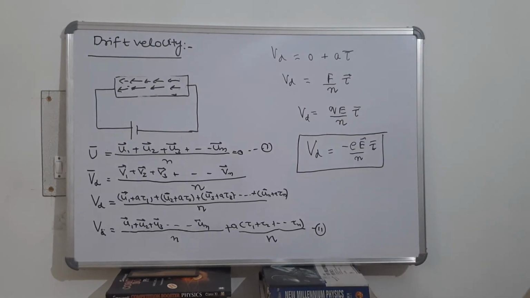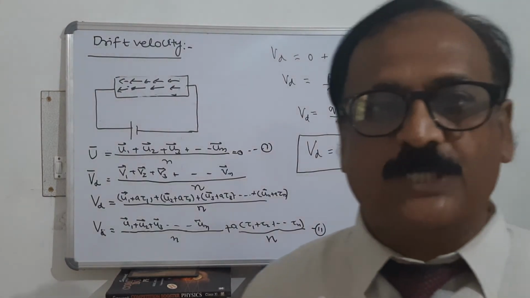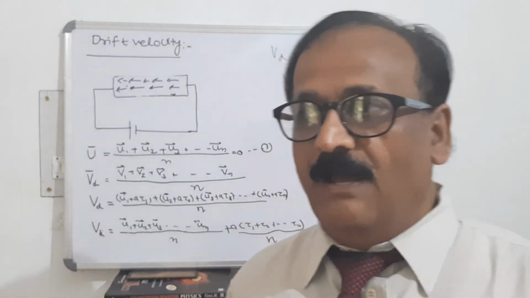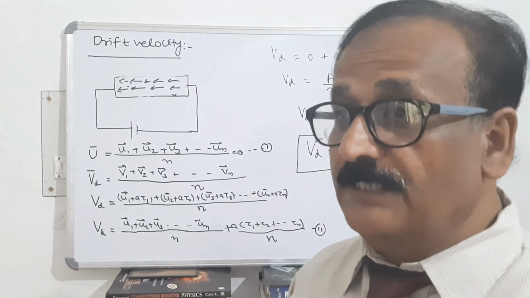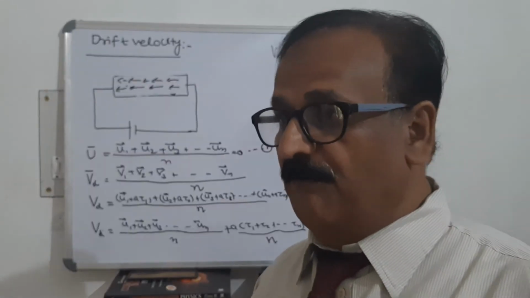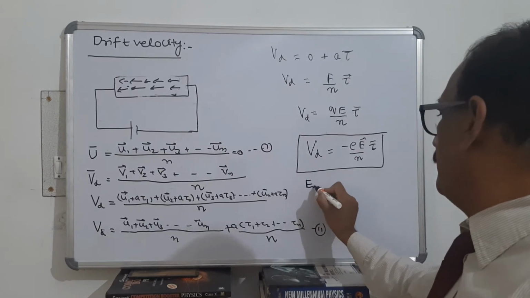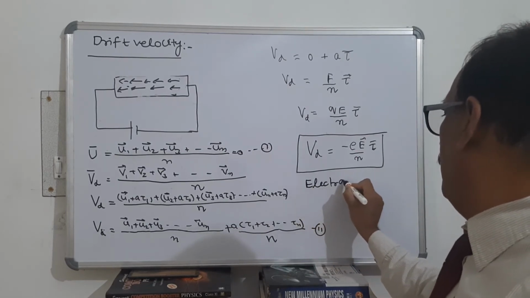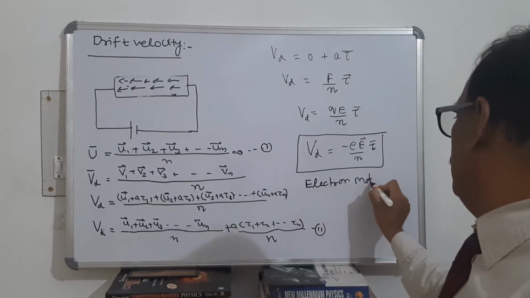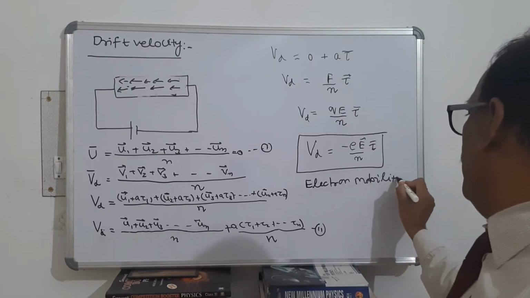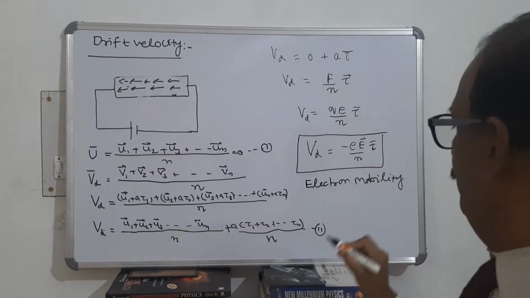Relaxation time is the average time between two successive collisions of free electrons. And there is another quantity related to it which is also very important, and that is electron mobility. Electron mobility is defined as drift velocity per unit electric field.